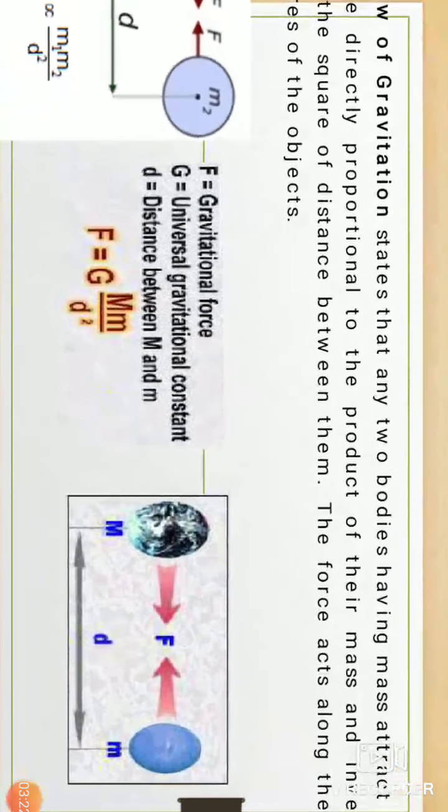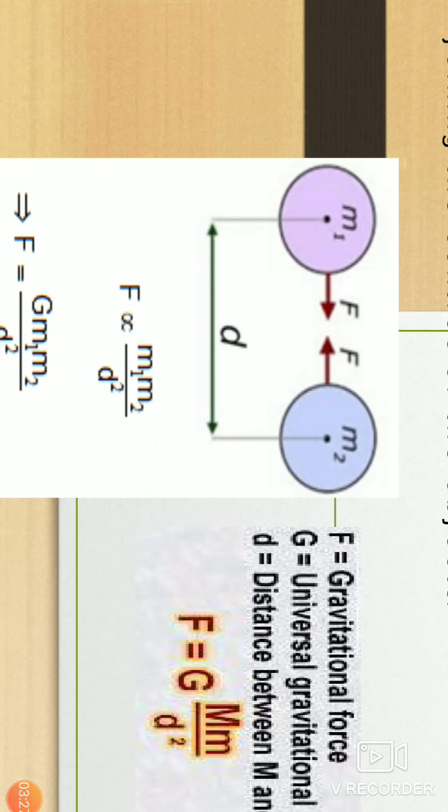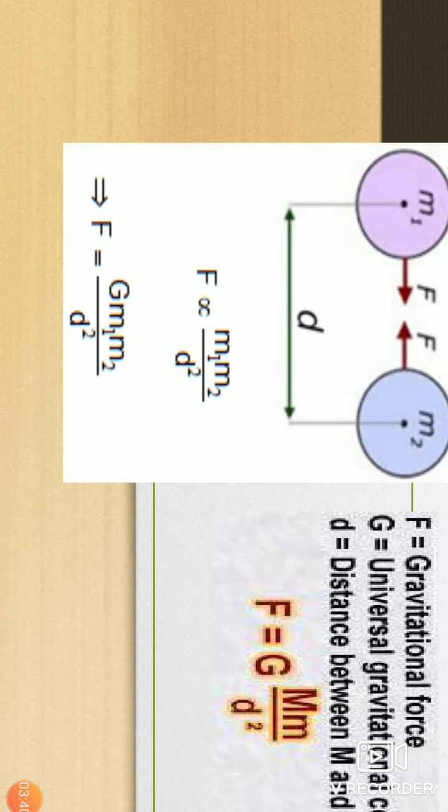The important thing is that this is the first object m1, this is the second object m2, and the force of attraction between them. And the distance from the center of that object.